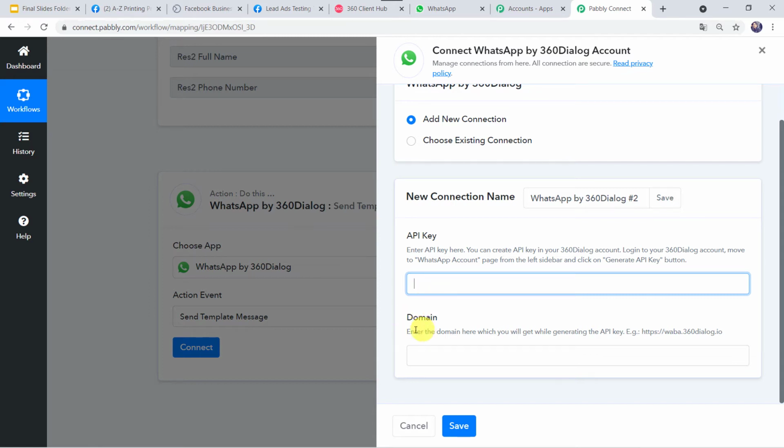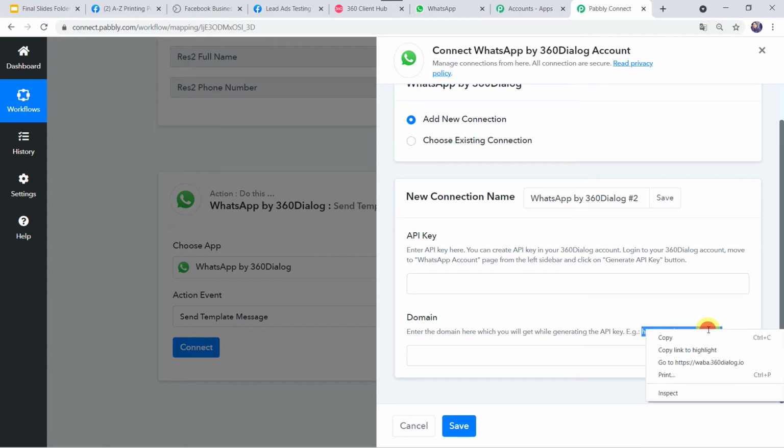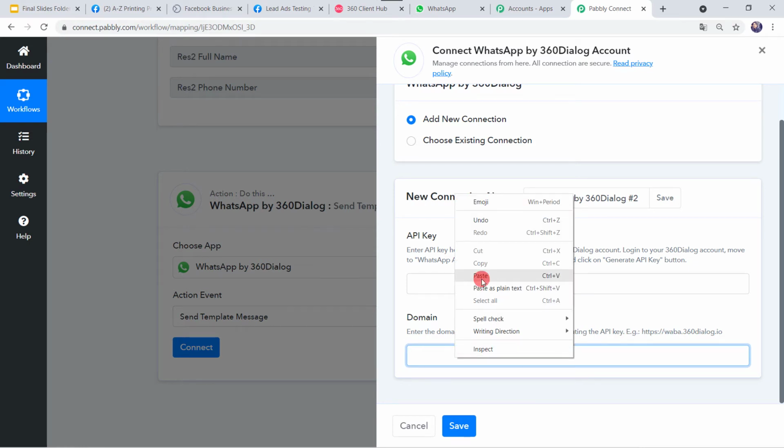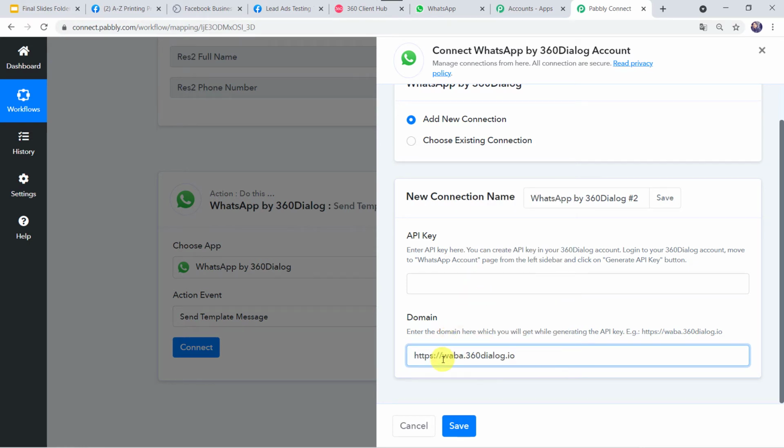Now the domain is required. Enter the domain here, which you will get while generating the API key. An example is also given, so let us simply copy this example from here and paste it over here. Whenever our account is approved, we get this particular domain name by default. In your case, if you get some other domain name, please paste that domain name over here.